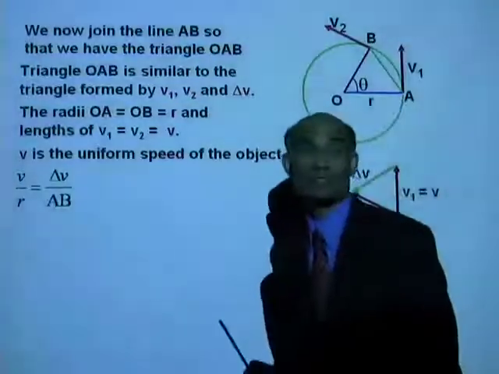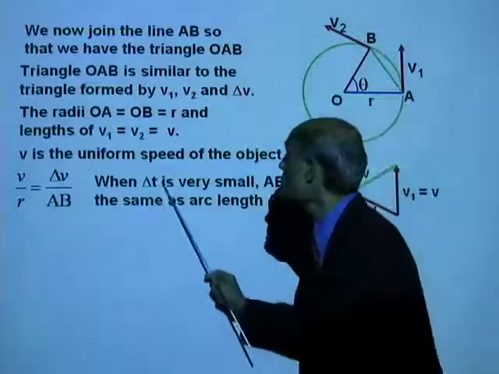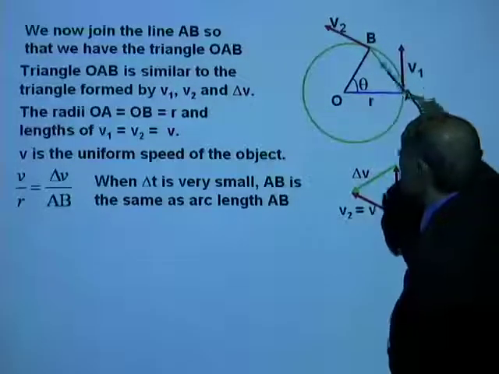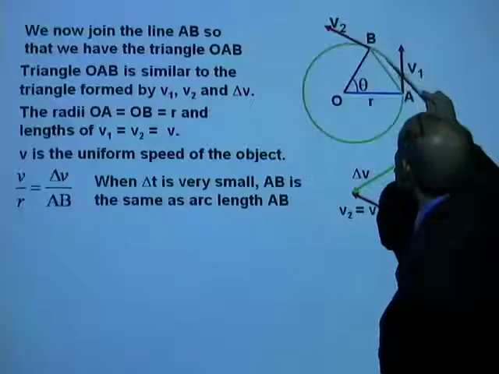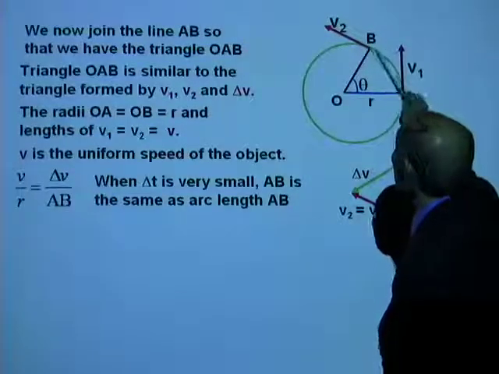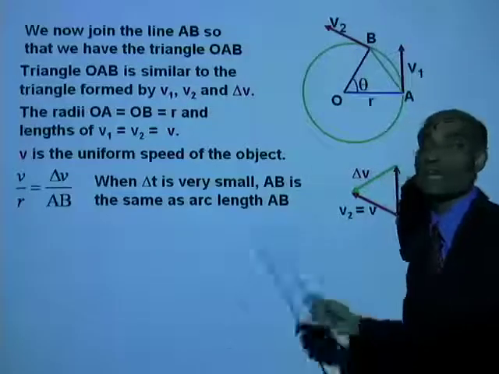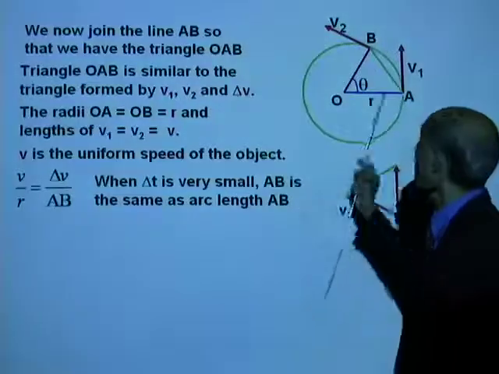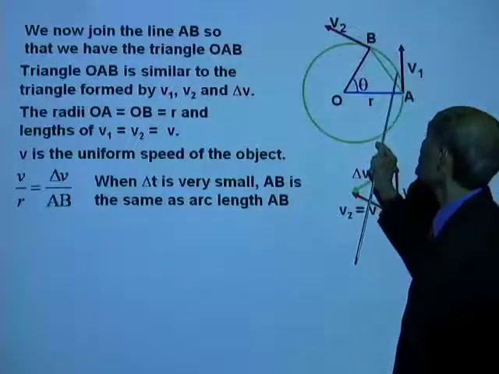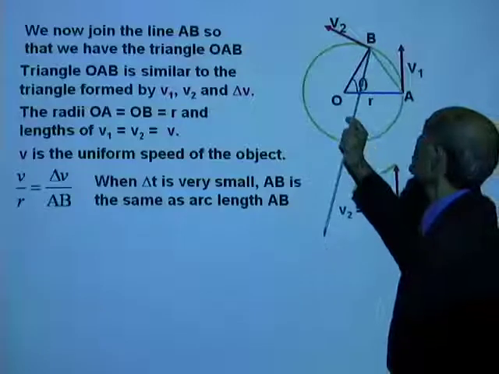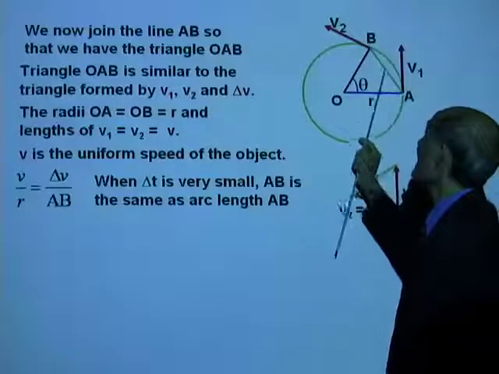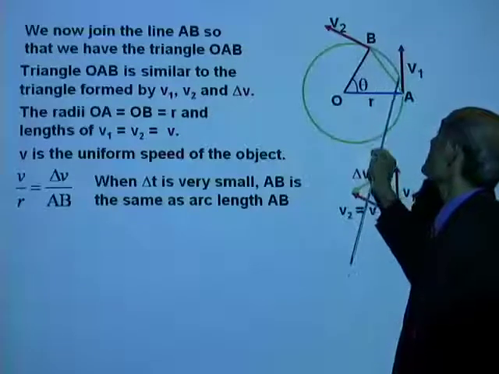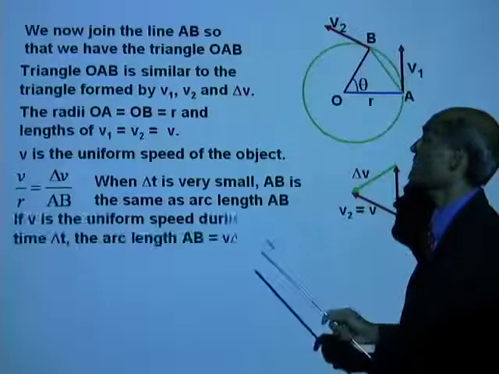A very important relation. Now, when delta T is very small, this length AB is very nearly equal to the arc length AB. That is an approximation that we're going to take. When the time interval delta T is very small, that means when B is very close to A, the length of this line AB is approximately equal to the length of the arc AB.